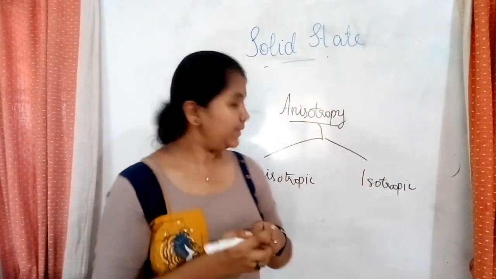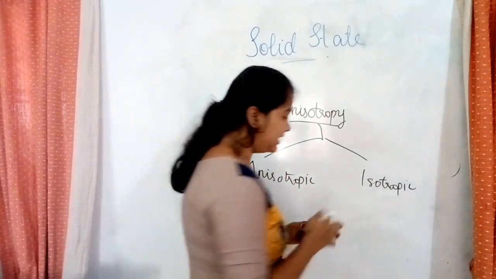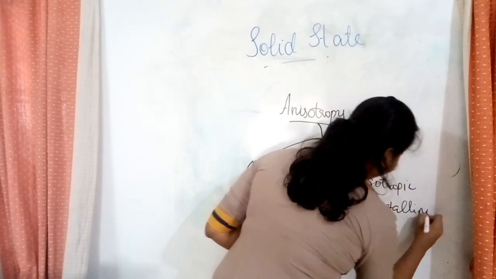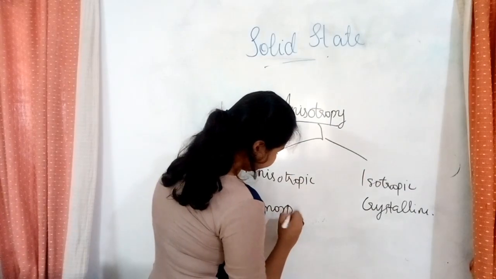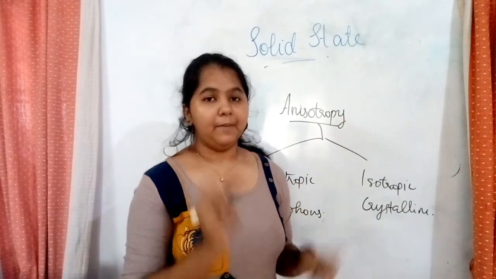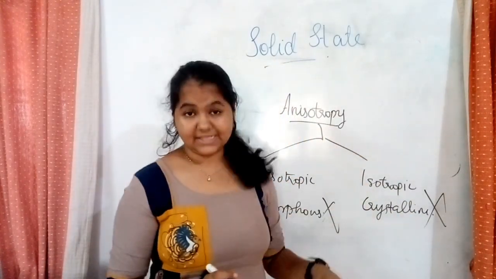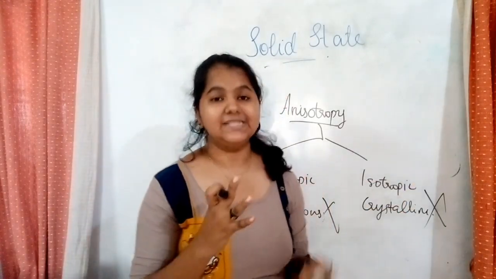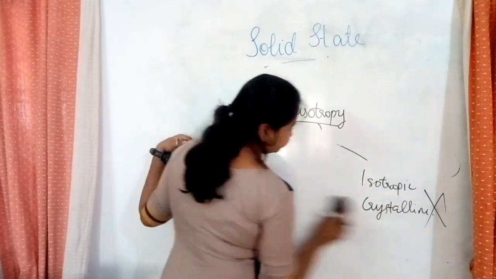Usually when people classify these, they will write crystalline solids under isotropy and amorphous under anisotropy. But actually that is wrong. Crystalline solids are anisotropic, whereas amorphous solids are isotropic. So let's see what this anisotropy and isotropy are.